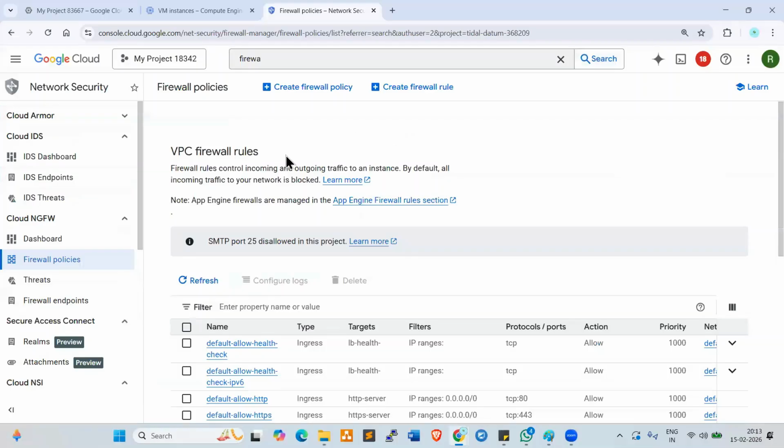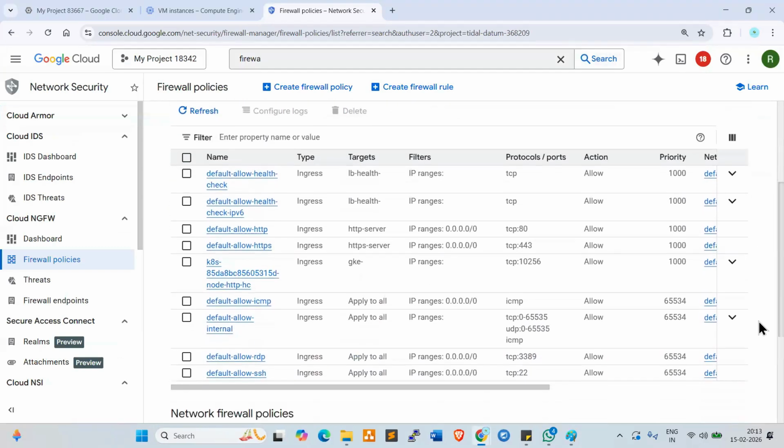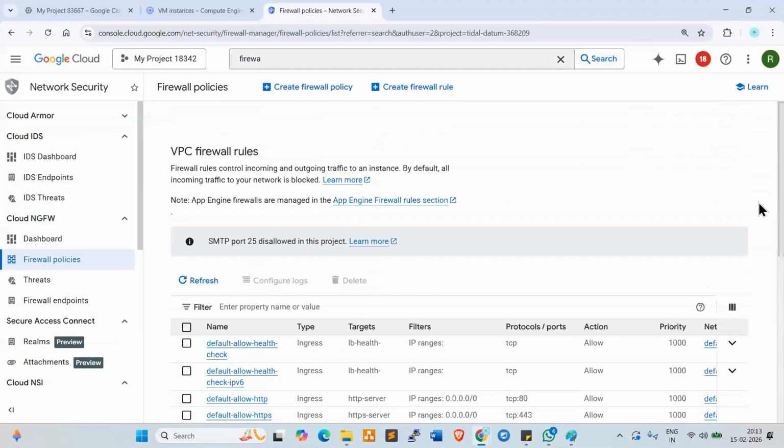So these are all firewall rules. These are all default firewall rules available here. So many firewalls available, right? Now I want to create one custom firewall, our own firewall. So how can we create?